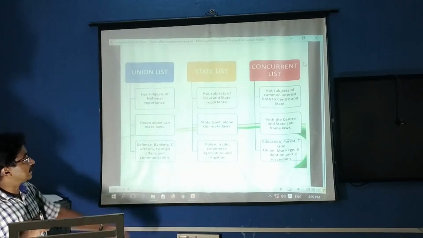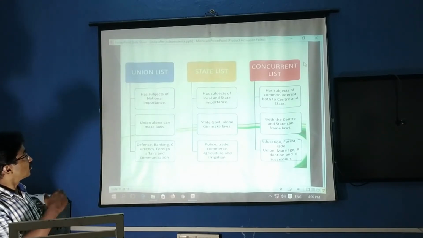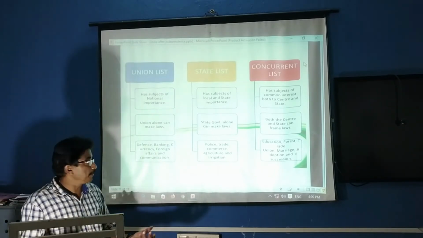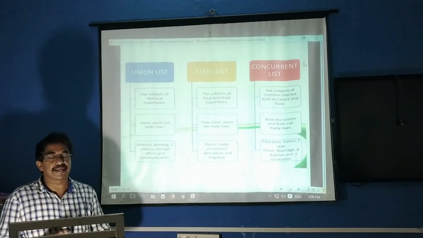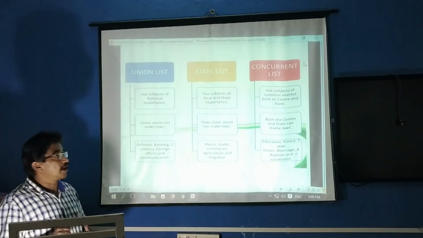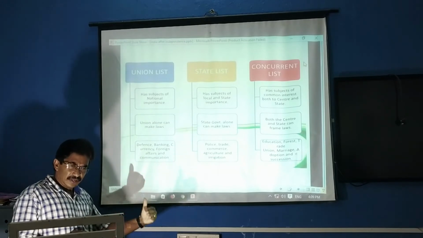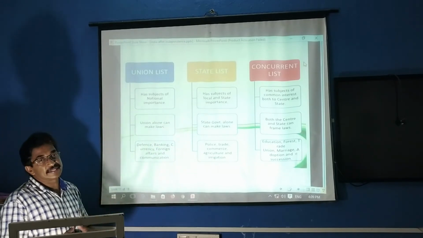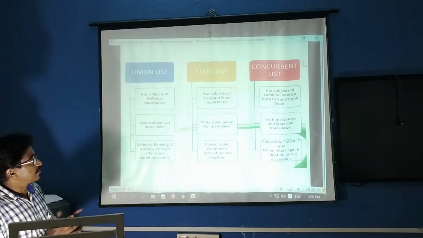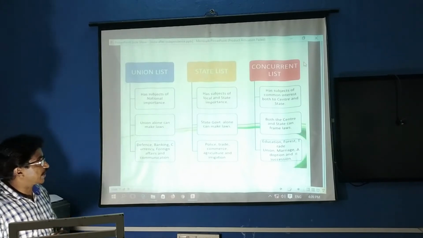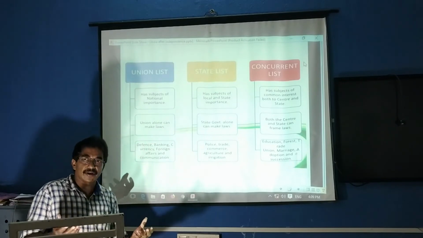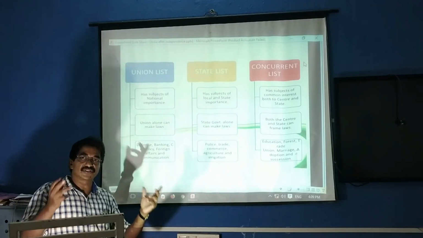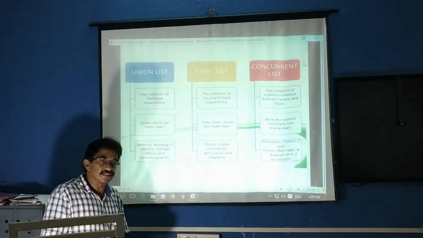And we can see the state list. Here the state government will have full power: police, trade, commerce, agriculture and irrigation come under the state list. The third one is the concurrent list. Education, forest, trade, marriage, all come under the concurrent list.